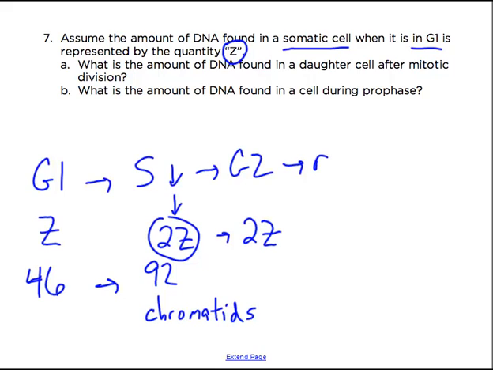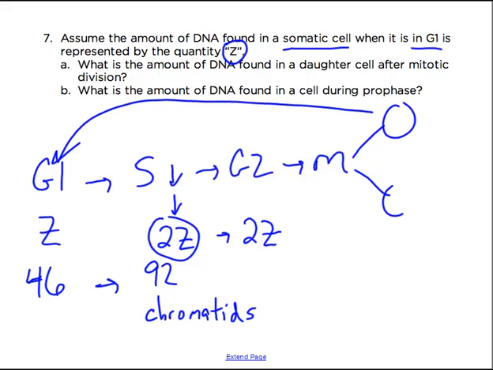Then you're going to go through mitosis. What's the whole point of mitosis? Is to make 2 daughter cells that are back the same as the original, right? So after mitosis, you're going back now to having, well, let's just say Z in this cell and Z in that cell. If it was a human, you'd be back to 46. Remember, the whole point of S phase in duplicating the chromosomes is to have enough material to partition out to the 2 new daughter cells.